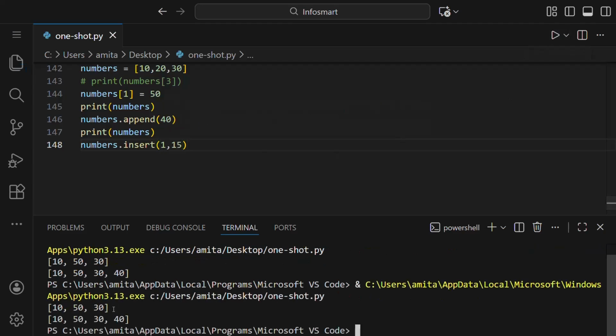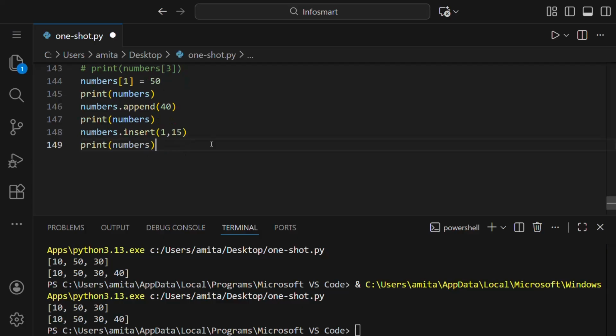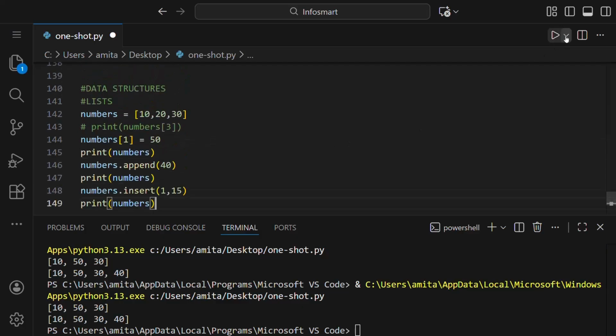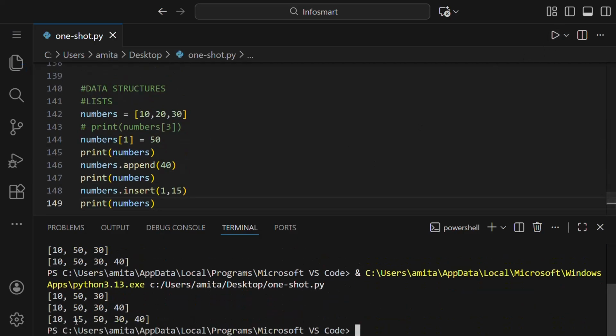If we run this, I haven't printed this list, so let us print this. Now if we run this, you can see 15 is added at the first index because we have written 1 here.